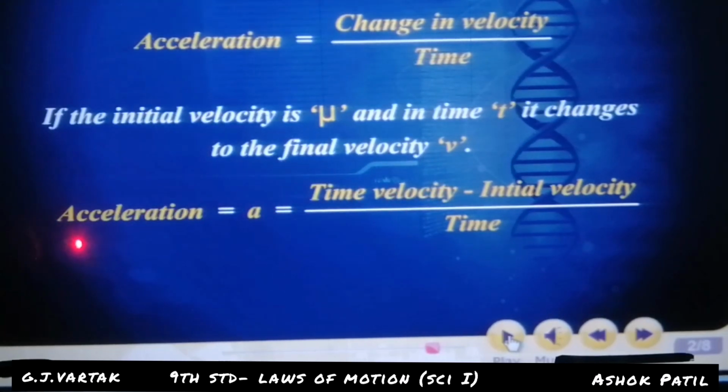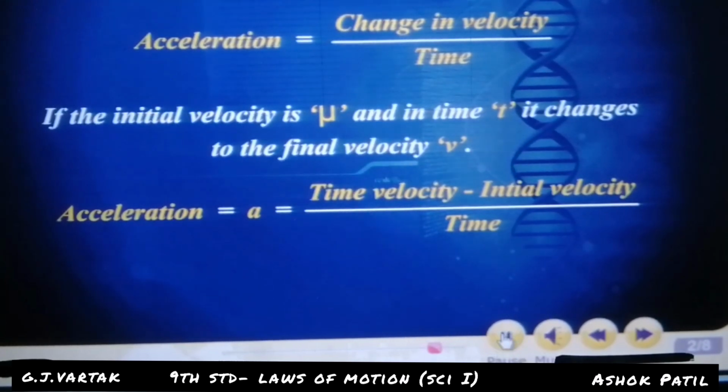Look here, correction. Acceleration, small a, is equal to final velocity minus initial velocity upon time. The formula correction once again: a is equal to the final velocity minus the initial velocity upon time.